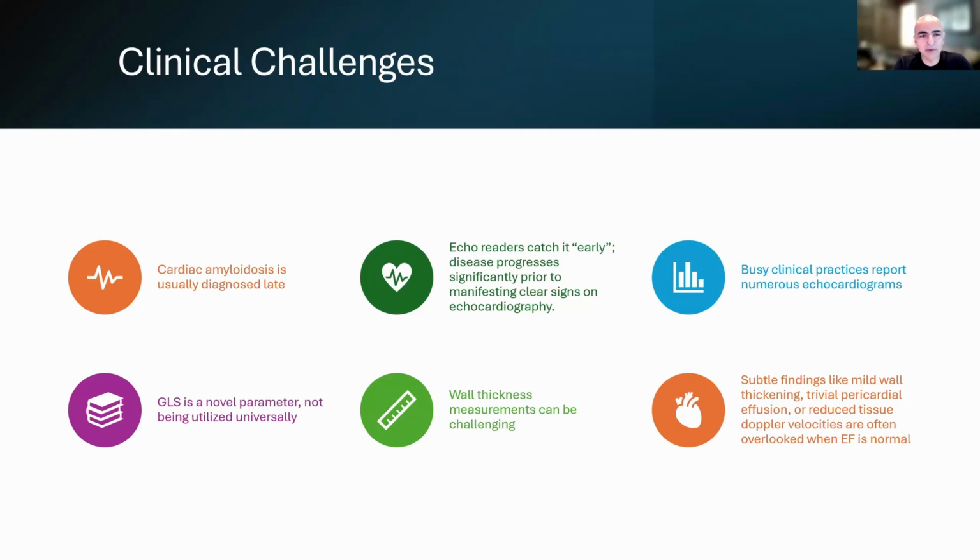In the echo lab, cardiologists tend to pride themselves on catching the disease early, but honestly, the reality is that we are still picking it up very late because it takes a fair amount of cardiac amyloid advancement. The amyloid fibrils have to deposit for years in order to produce the pictures I just showed you. To get the heart to that point, the disease has advanced quite a bit.